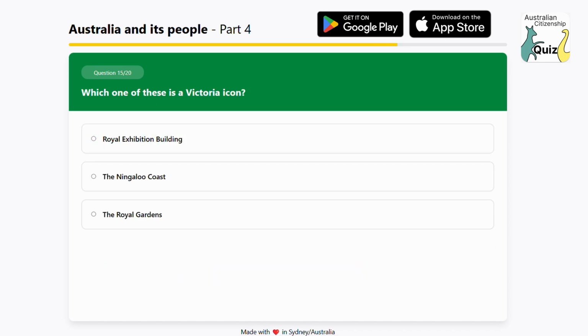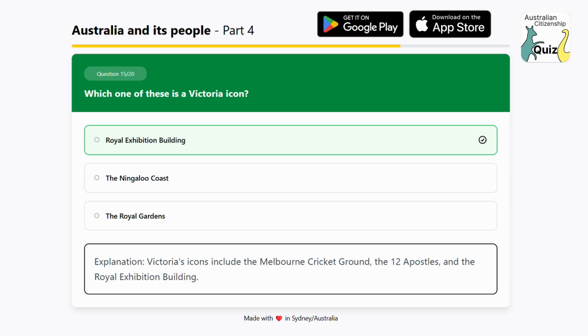Which one of these is a Victoria icon? Option 1, Royal Exhibition Building. Option 2, the Ningaloo Coast. Option 3, the Royal Gardens. The answer is Royal Exhibition Building. Explanation: Victoria's icons include the Melbourne Cricket Ground, the 12 Apostles, and the Royal Exhibition Building.